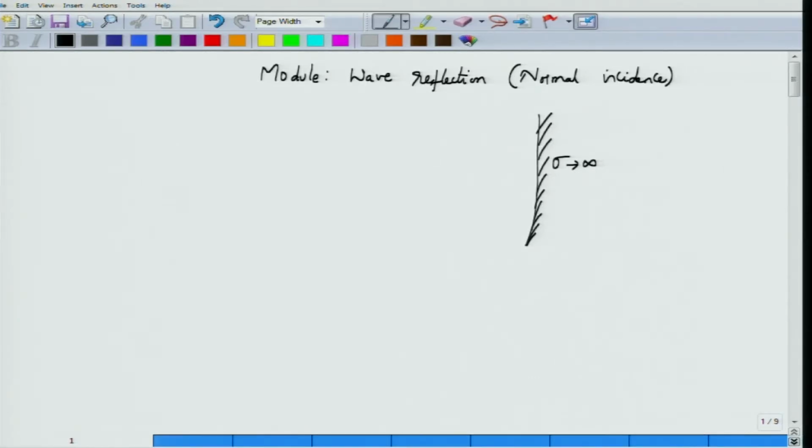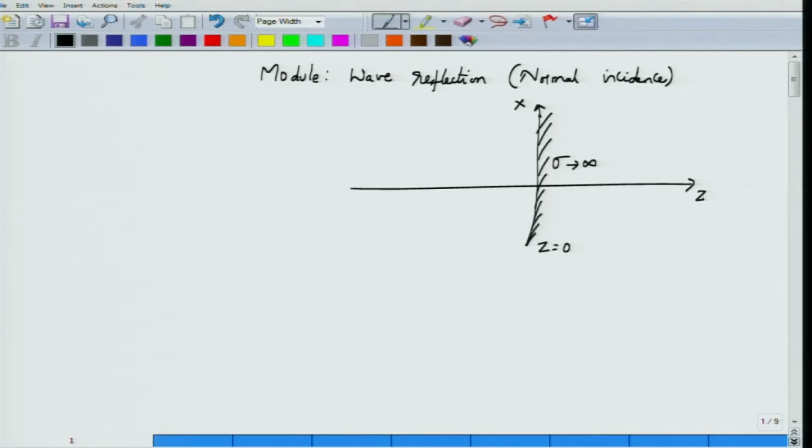This is of course the direction of the wave propagation along the z direction, and I have kept this particular conducting surface, a rather thick conducting surface, at z is equal to 0. We can also mark off one of the axes as x axis. So if you imagine the conducting surface like this, then this would be the direction of the wave propagation.